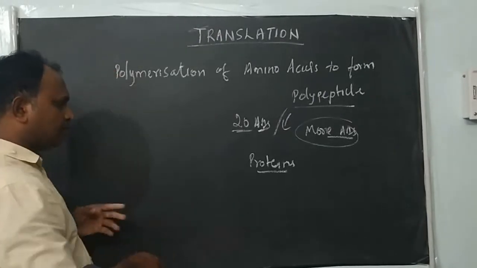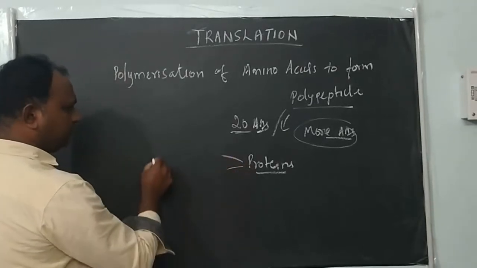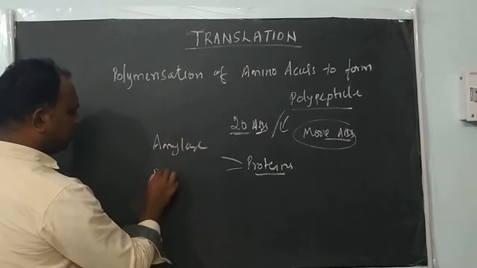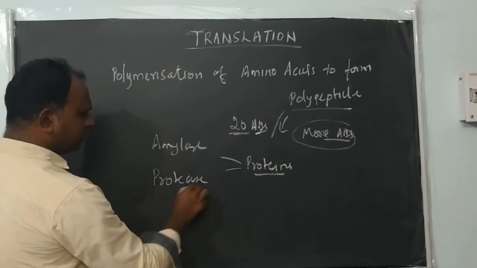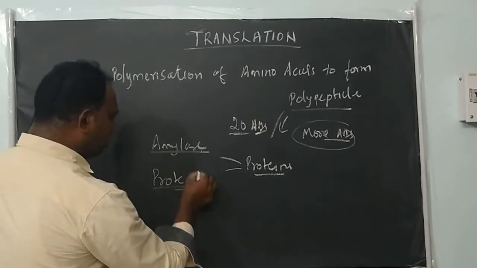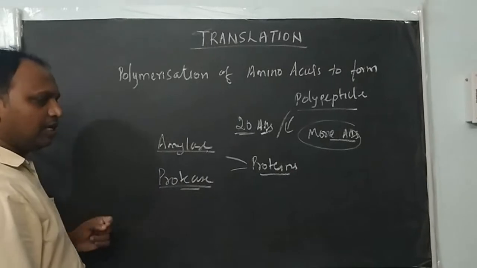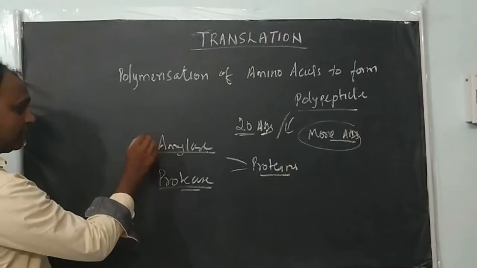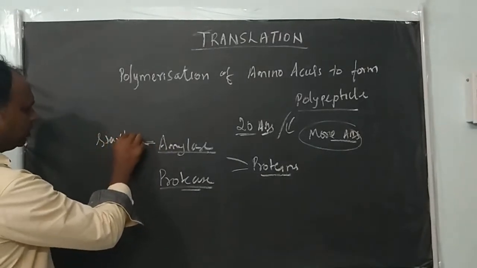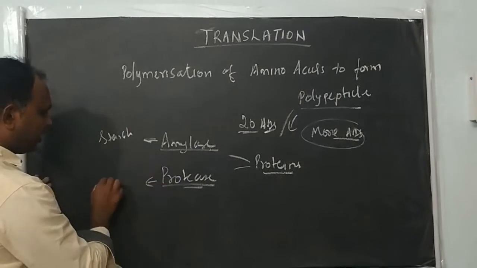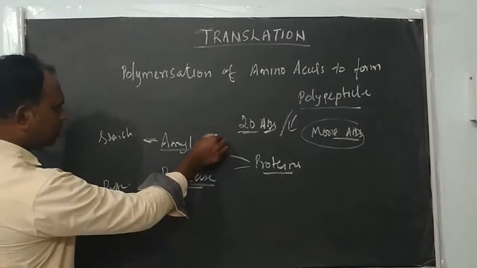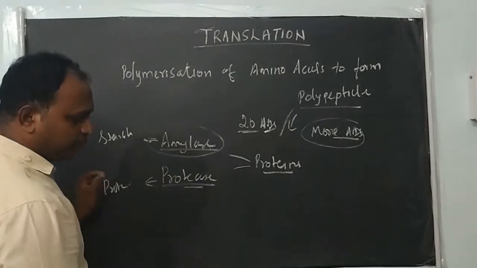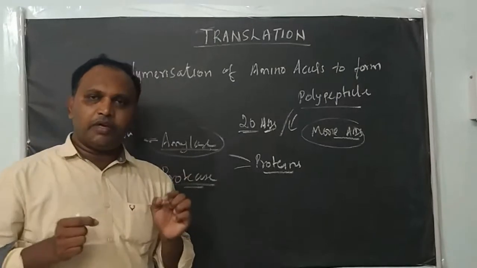For example, here I am taking two examples of protein enzymes. One is amylase. Another enzyme we can take is protease. Chemically, both of these are protein in nature. They are made up of only amino acids. But the function of this enzyme is that it hydrolyzes only starch, not other molecules, and protease hydrolyzes only protein. Why does this particular enzyme hydrolyze starch alone and this one only protein? All enzymes have a unique function.